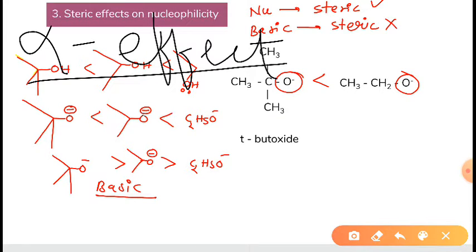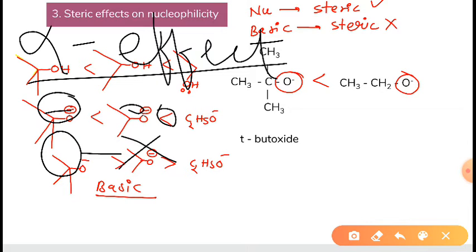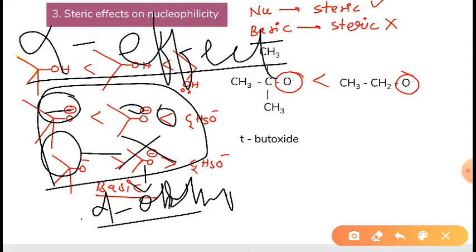So if any donor atom is there, suppose this is an oxygen, a donor atom carrying a negative charge, and through this donor atom, suppose X is attached here, and it is carrying a lone pair like this. If that atom is carrying a lone pair, and if it doesn't have an empty d orbital, then it will increase the nucleophilicity, and that effect is called the alpha effect.